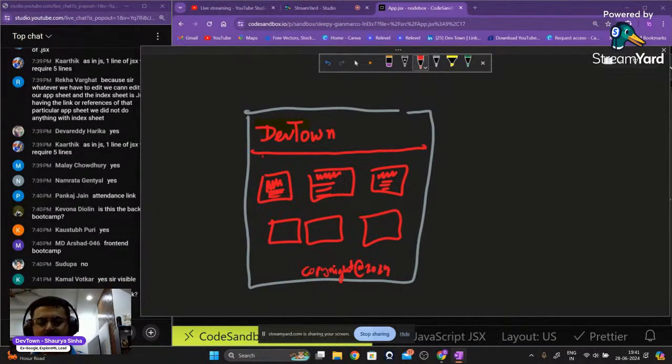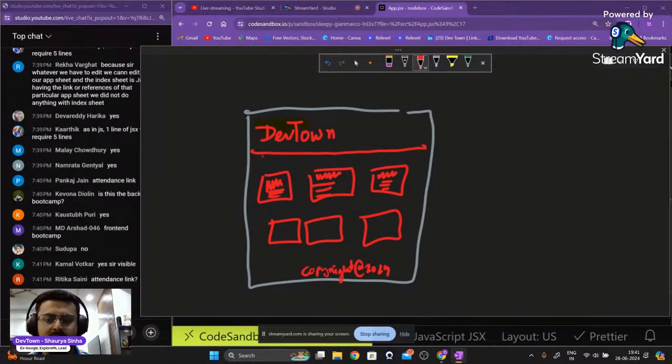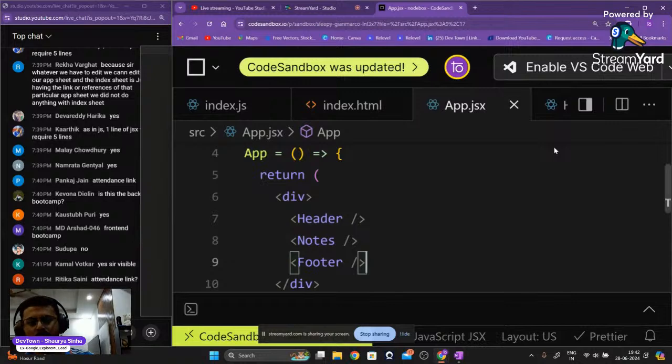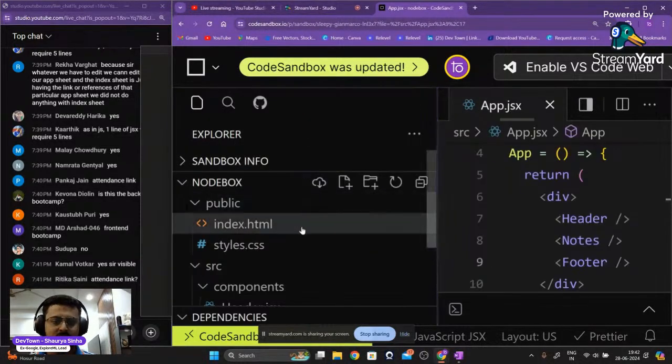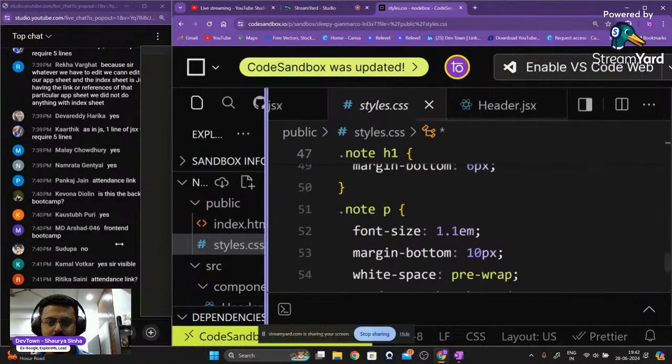The CSS of this website will be applied through a styles.css file that I've already uploaded. And this is what I want to build using ReactJS. The first thing that I have to build is the header itself, right? That is the particular place which contains the text DevTown inside of it. So I'm going to go back into my code. I'm going to open up my styles.css file as well, just to check it once.